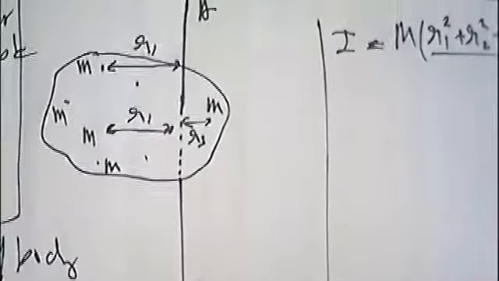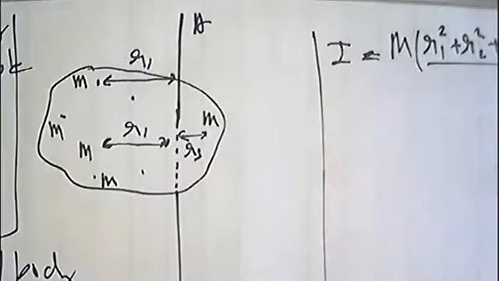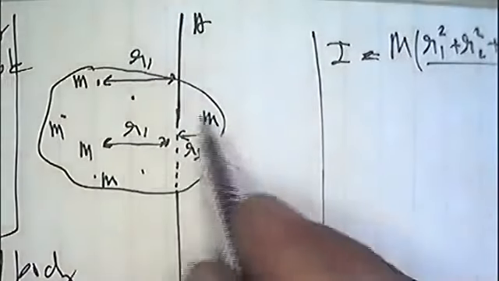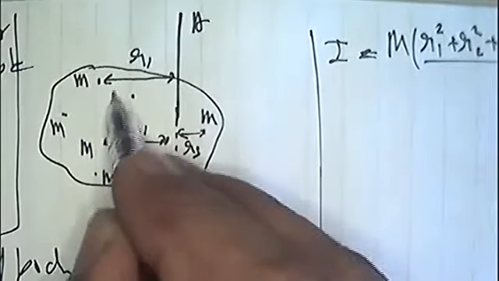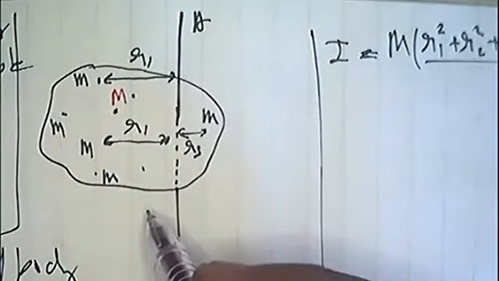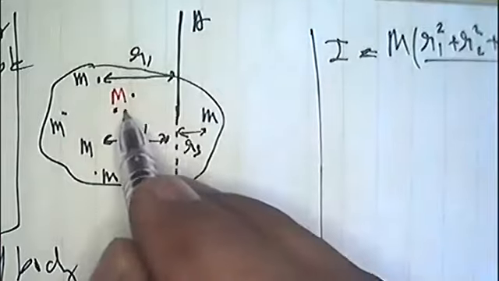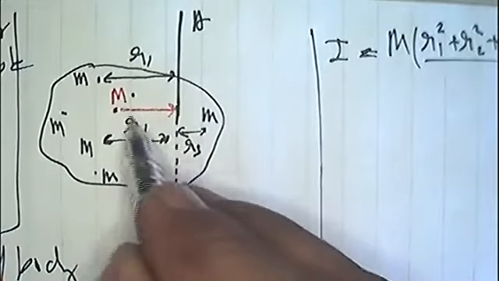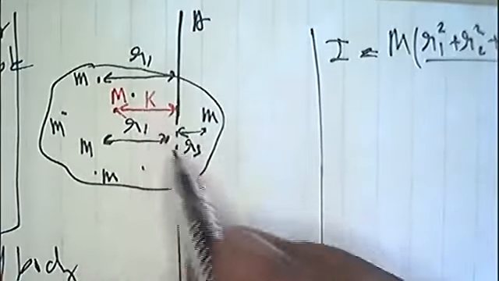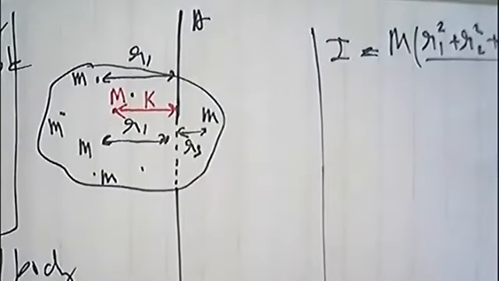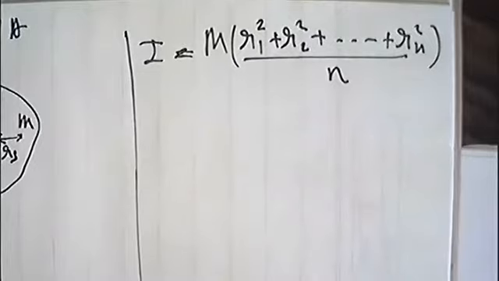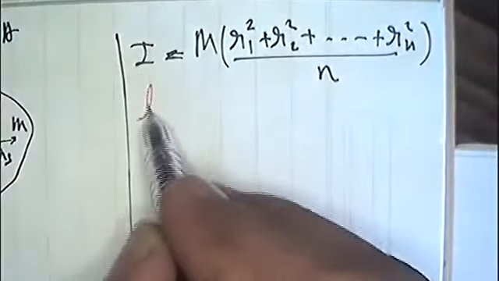Now, if the entire mass of the body were to be concentrated at a single point, and the distance of this single point is made k, आपने इसे k कर दी इसकी distance, and you get the same moment of inertia.